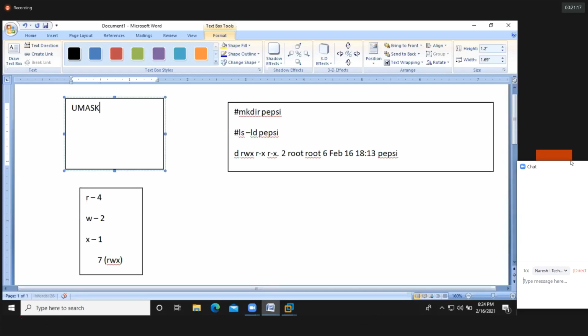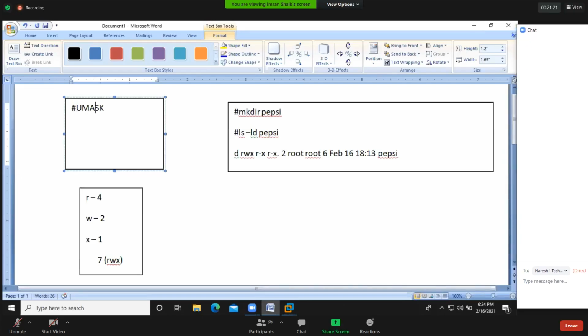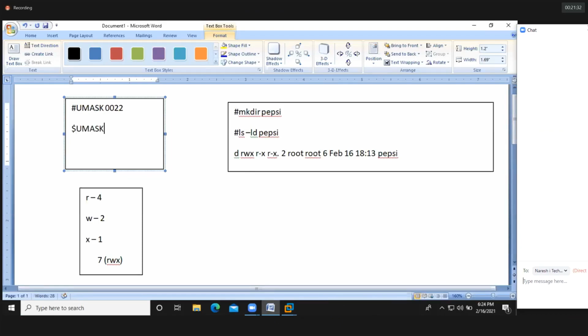Root user umask value, that means # means root user. So the root user umask value is 0022 by default. You can change it. A normal user umask value is 0002. Root user umask value 0022, and the normal user umask value 0002.